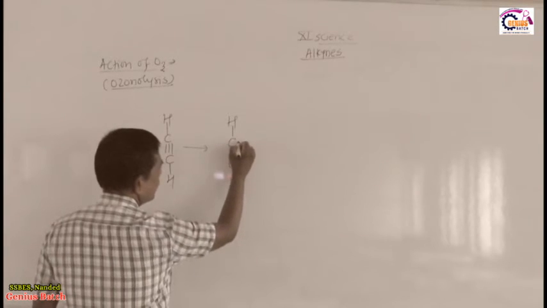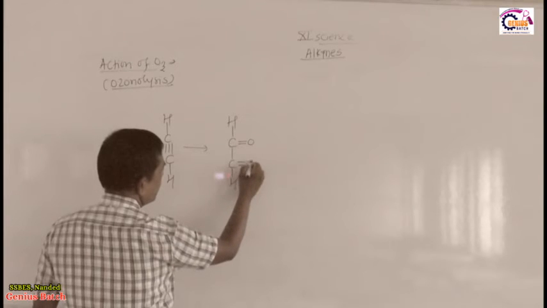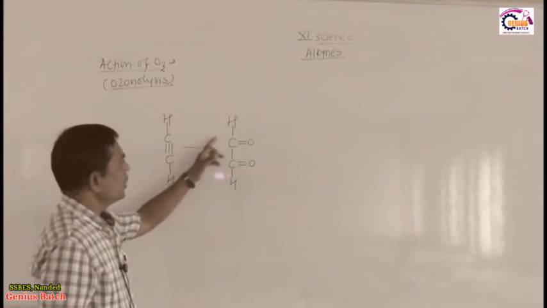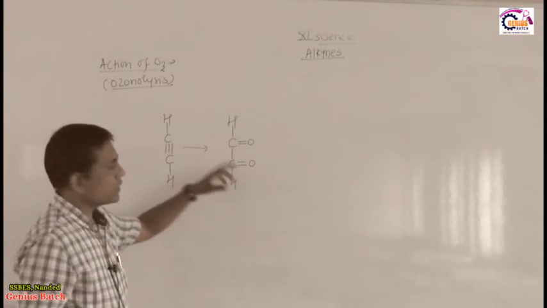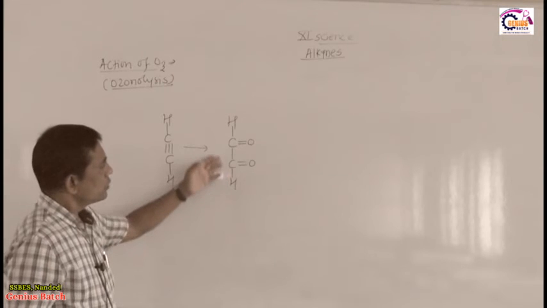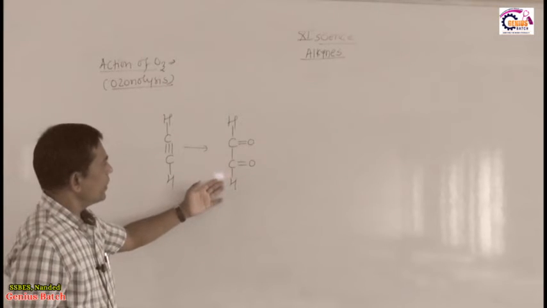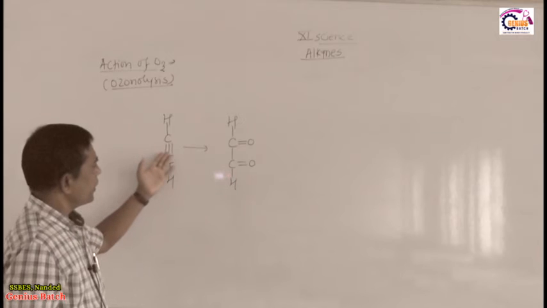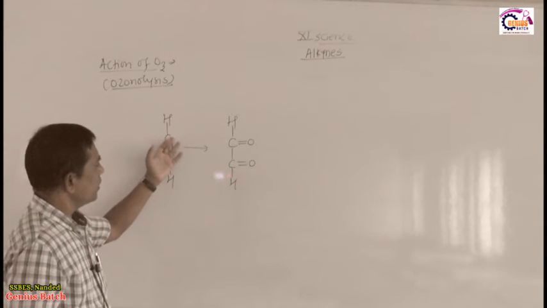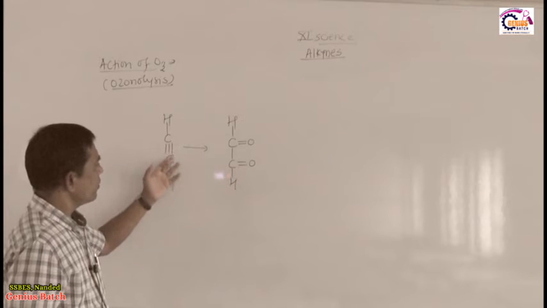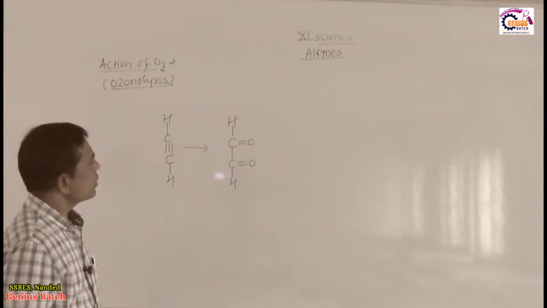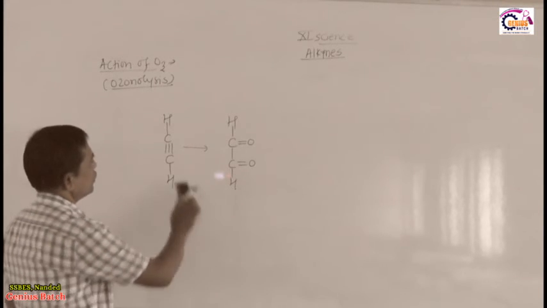What I told you, keep here double bond O, keep here double bond O. So I get the same product that we already obtained by the detailed reaction: CHO, CHO, glyoxal or ethanedial. So this product is obtained in the shortcut by breaking 2 bonds out of 3 and, on the carbons from which we broke the bonds, mentioning double bond O, double bond O. So this is the shortcut to judge the product in the examination.